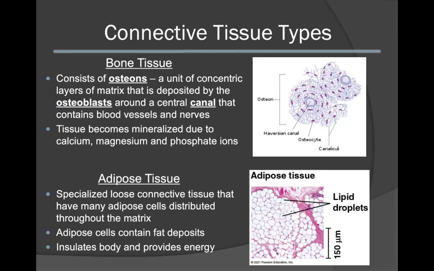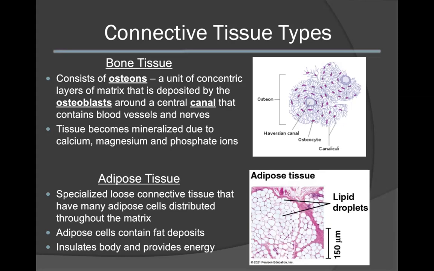Within each osteon, you will have a central haversian canal that contains the blood vessels and the nerves. Canaliculi will also connect the osteocytes to each other. This tissue becomes mineralized due to deposits of calcium, magnesium, and phosphate ions.